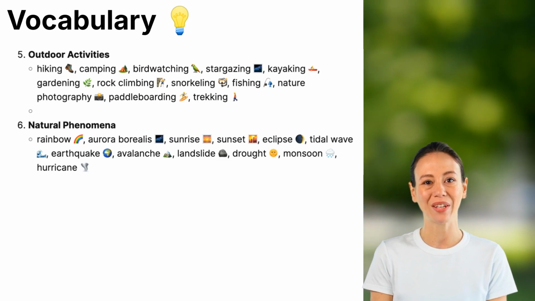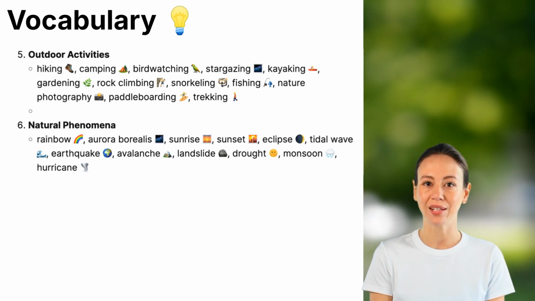6. Natural phenomena. Nature creates incredible events. Here are some fascinating natural phenomena. A rainbow is a colorful arc that appears after rain. Aurora borealis is a natural light display in the sky, often seen in polar regions. Sunrise is when the sun appears in the morning. Sunset is when the sun disappears in the evening.